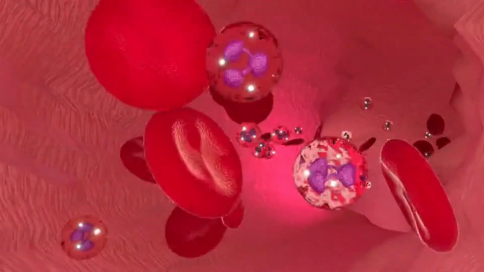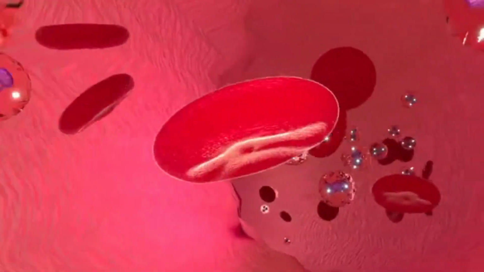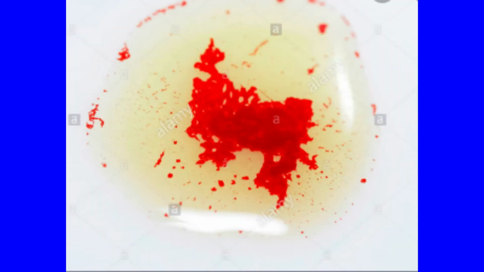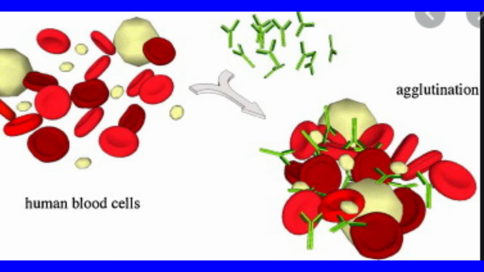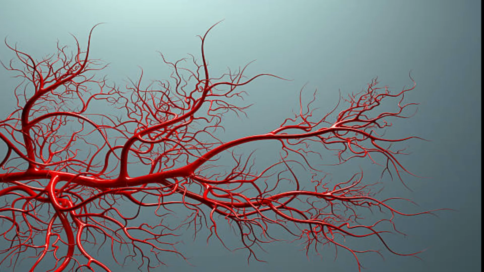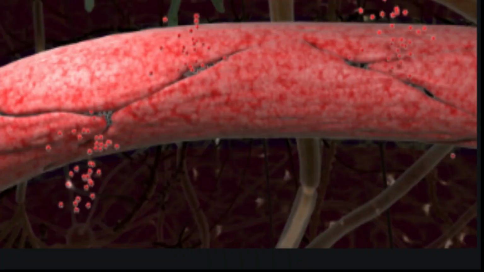Normal RBCs, called erythrocytes, have a lifespan of about 120 days. After they die, they break down. Agglutination is defined as the binding of antibodies that causes the foreign RBCs to clump. So it results in clogging of small blood vessels throughout the body. The agglutinated red blood cells can also crack open and leak toxic contents into the blood, which has more consequences for the patient. So it is very dangerous.